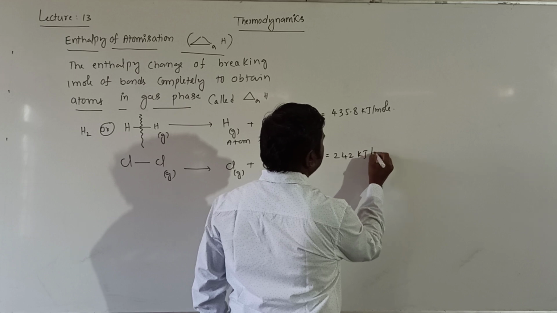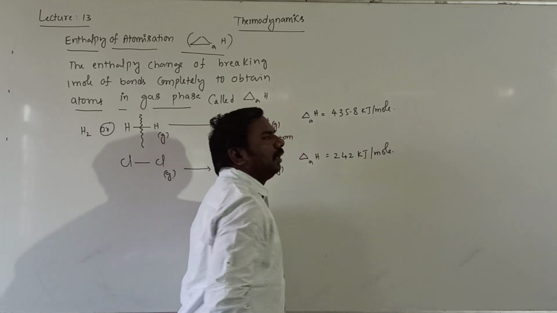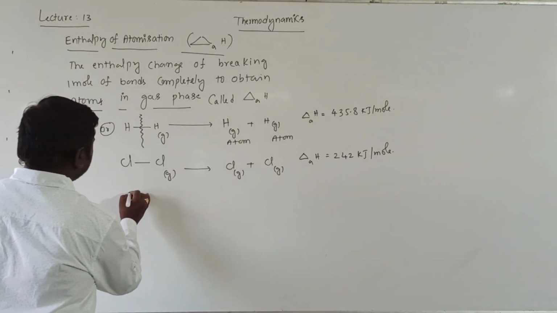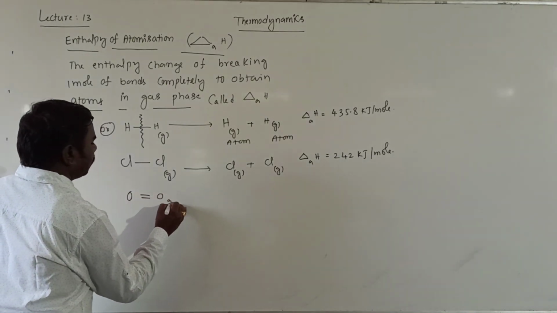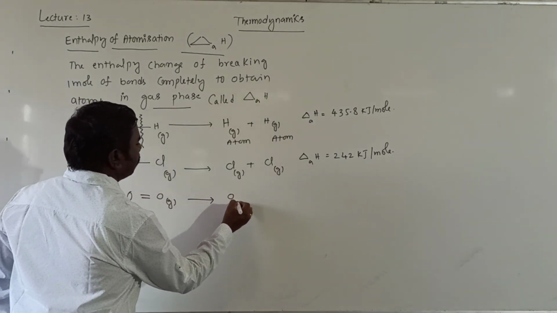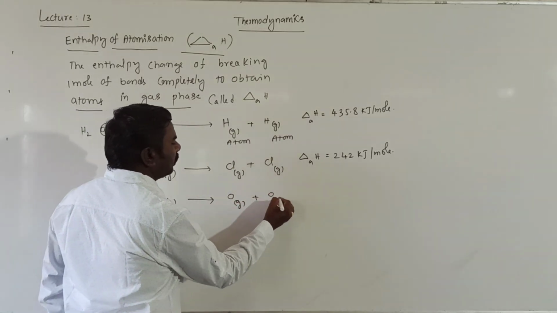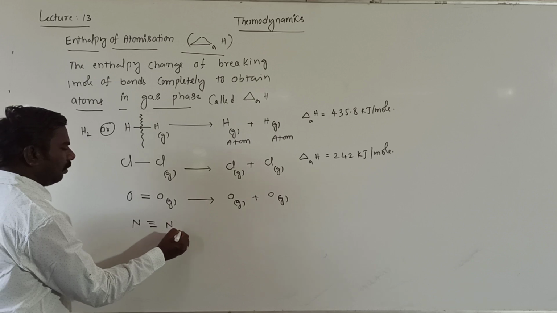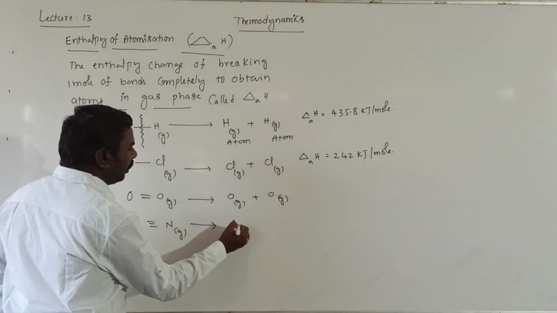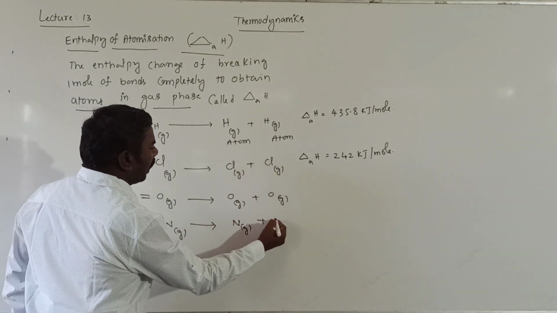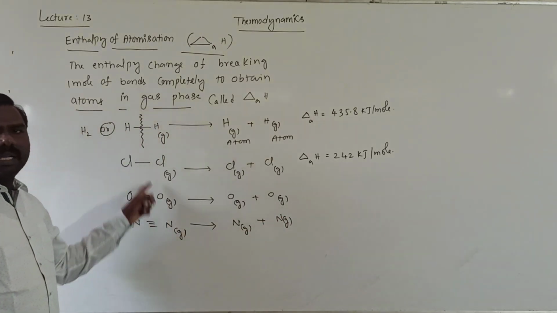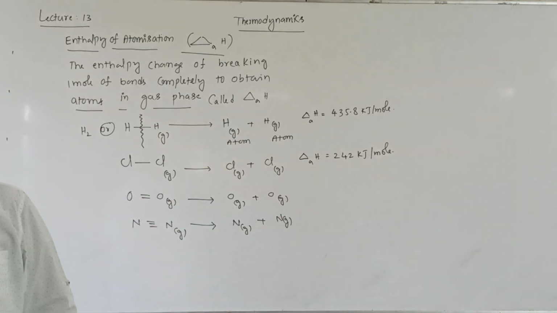Next, for O double bond O, oxygen gaseous molecule gives oxygen gaseous atoms, and for the nitrogen molecule, gaseous nitrogen atoms by breaking these bonds.